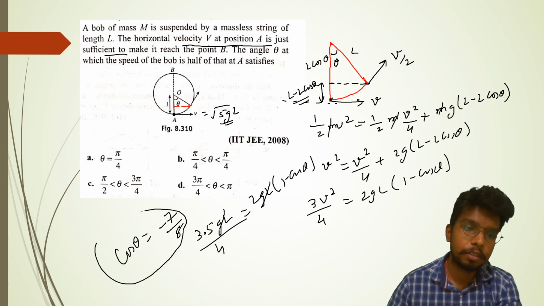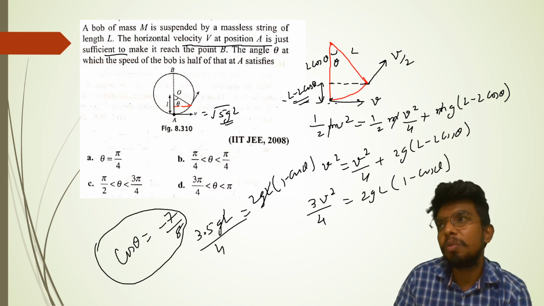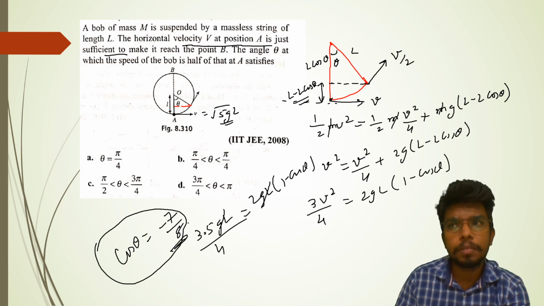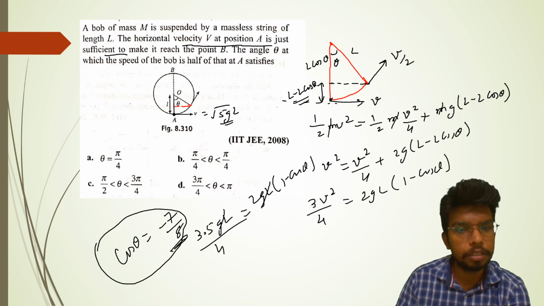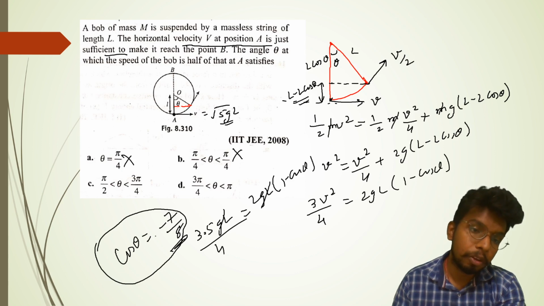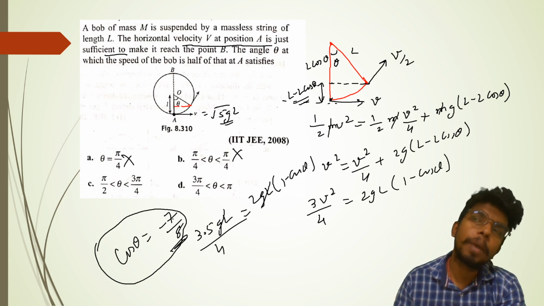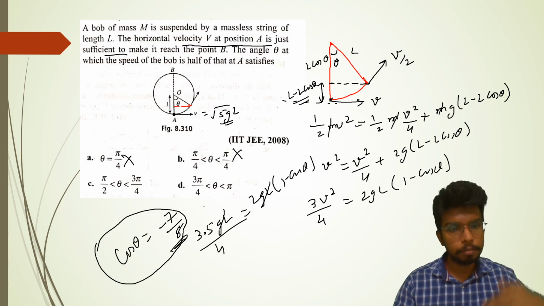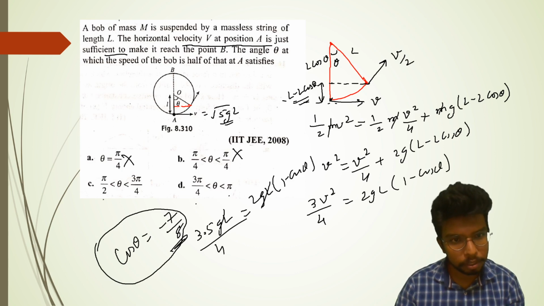This is the result. Cos pi is minus 1. This is negative, so basically second or third quadrant. In the third quadrant there are no values, so this cannot be possible. First quadrant also cannot be possible. Cos theta is equal to minus 7 by 8, and cos pi is minus 1, so it's going to be close to the pi term. So it's going to be between pi and 3 pi by 4, instead of pi by 2 to 3 pi by 4.